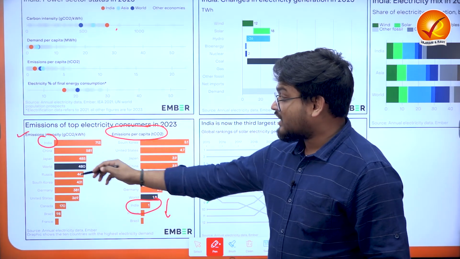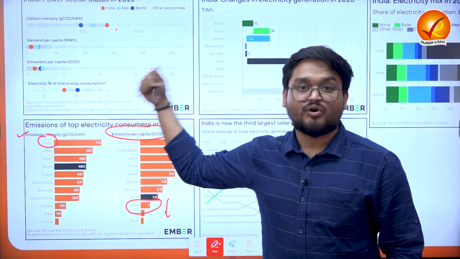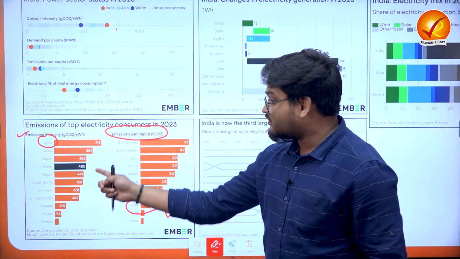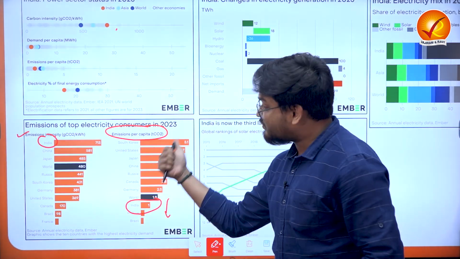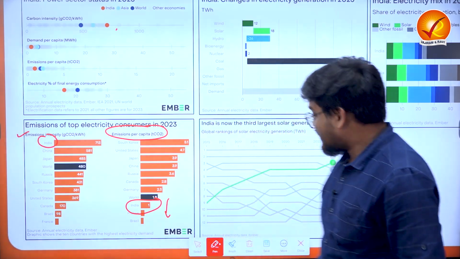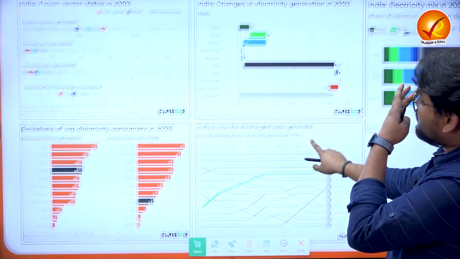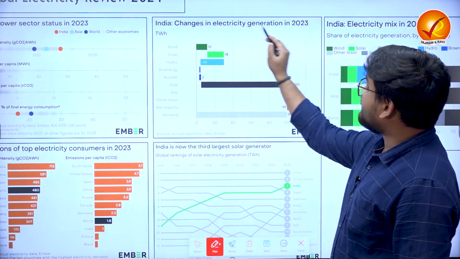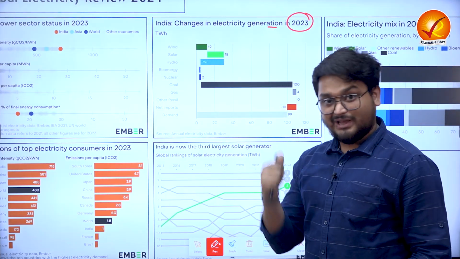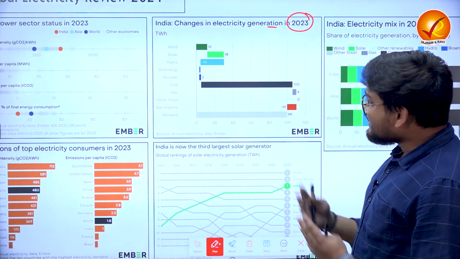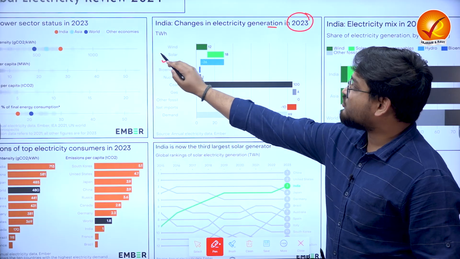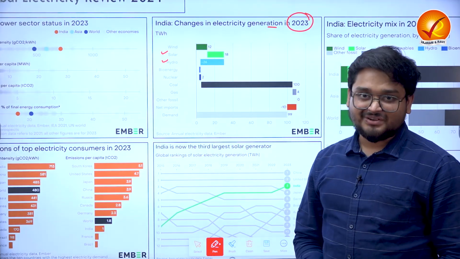But according to the total intensity, it will obviously be higher because we are home to 1.4 billion people. That is why we find this difference. When we talk about per capita, India is far low. And when we look at another graph, we find the changes in electricity generation in 2023 in India, and we find that India is actually promoting more and more hydropower, solar power, and also wind power, right?